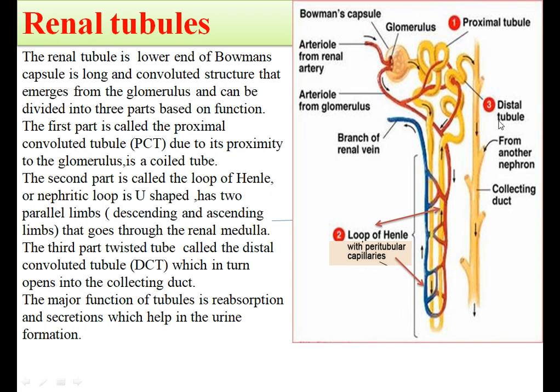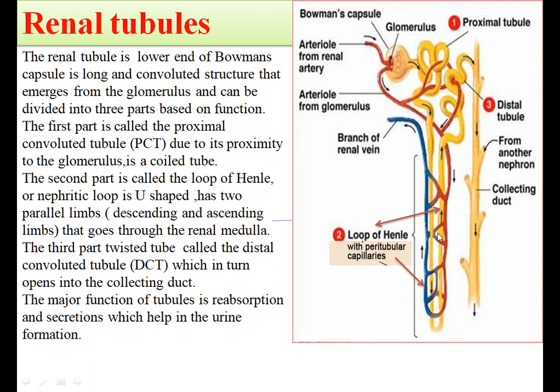The glomerulus is followed by the tubular part of the nephron which is coiled at some places and can be differentiated into PCT, DCT and Henle's loop. The coiled part which is nearer to the Bowman's capsule is called proximal convoluted tubule, that is the first part, due to its proximity to the glomerulus, and it is a coiled tube.